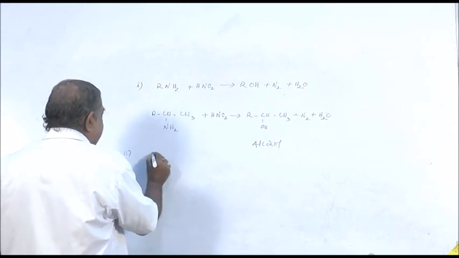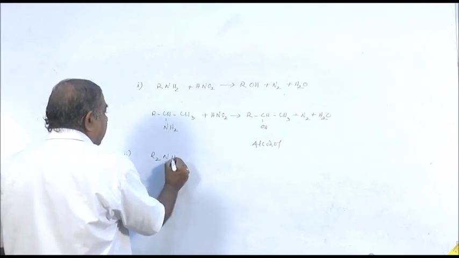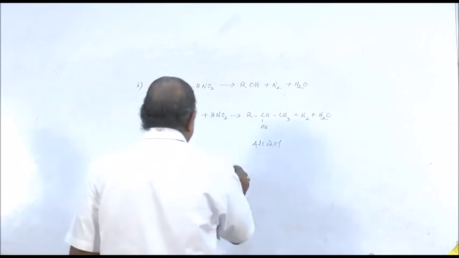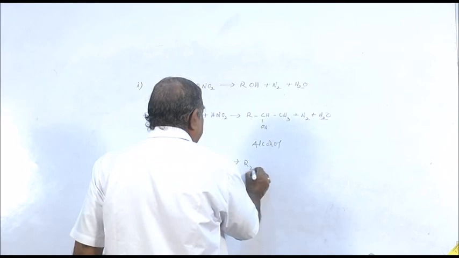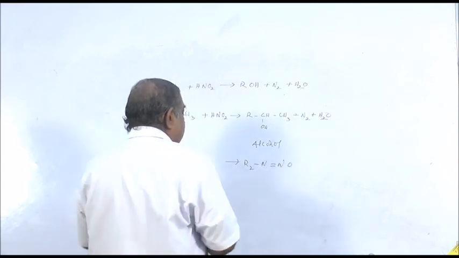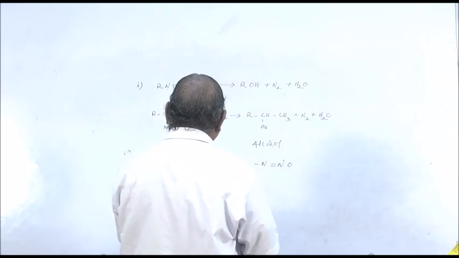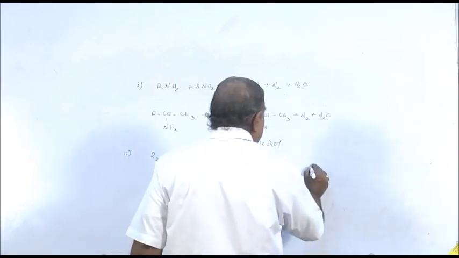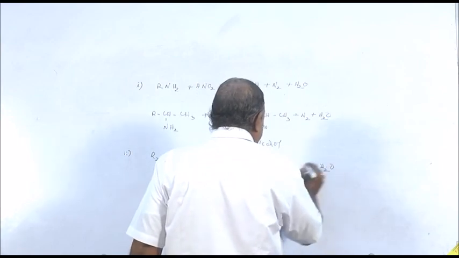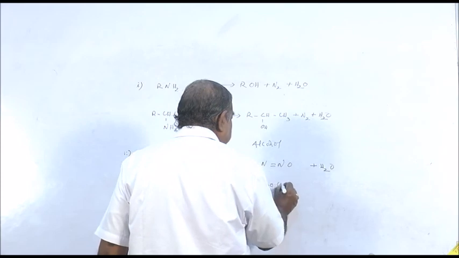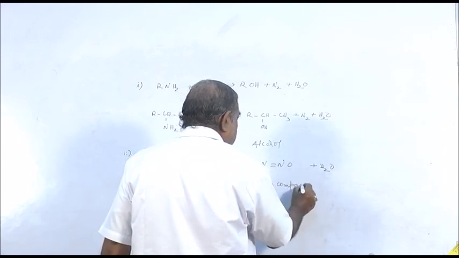When secondary amine is treated with nitrous acid, you get a nitroso compound along with the elimination of water. This is a yellow liquid nitroso compound.